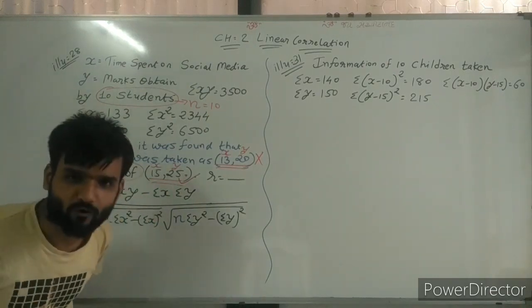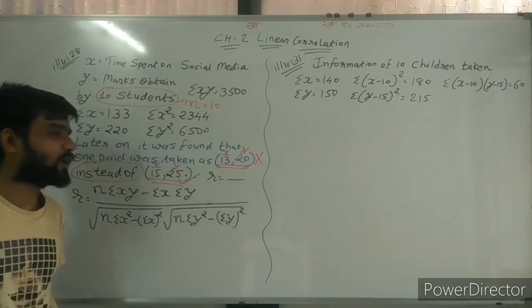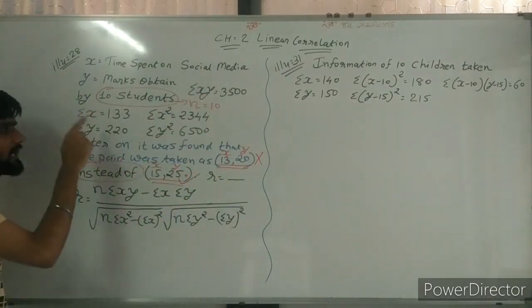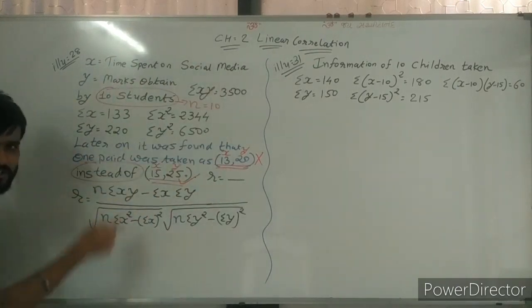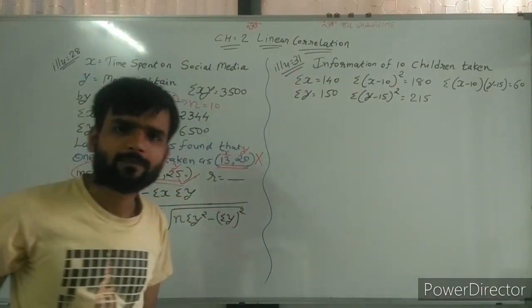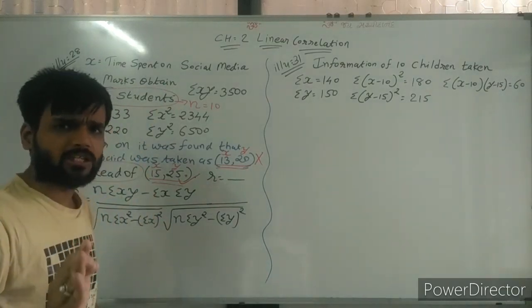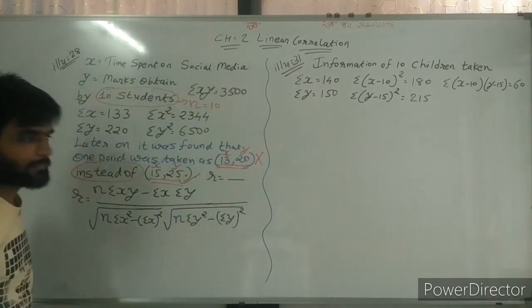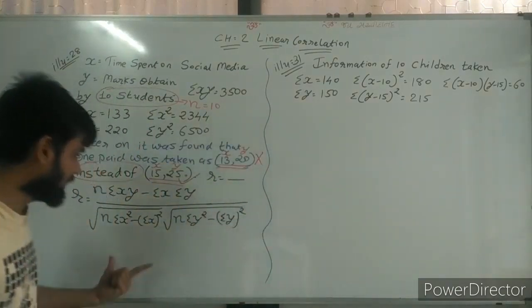So first of all, what is our step? We need to find the correct sigma xy, correct sigma x, correct sigma y, all the things correct, and then use them here. How we can use that, all of you know very well, so I don't need to explain that. I am explaining only how we can find the correct values, because we will use those values here.